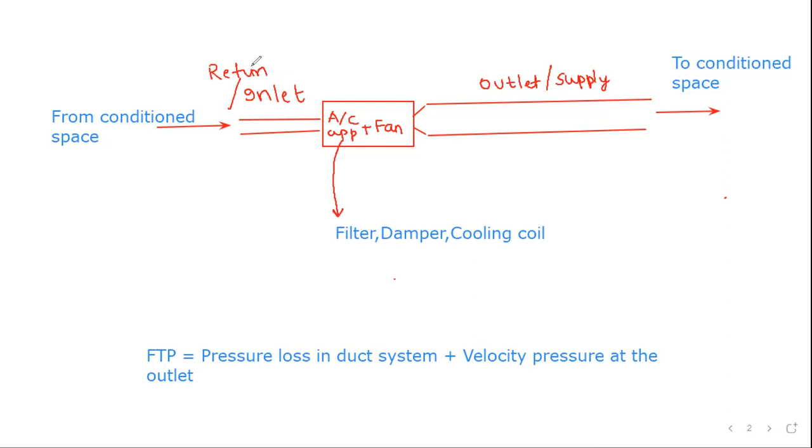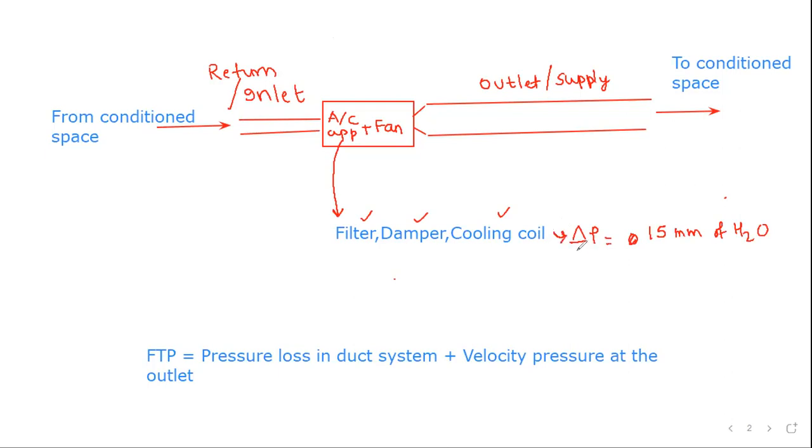And this apparatus houses the filter, damper, and cooling coil, whose pressure drop is given straight away. This pressure drop is given to be 15 mm of water column. So this pressure drop is known.